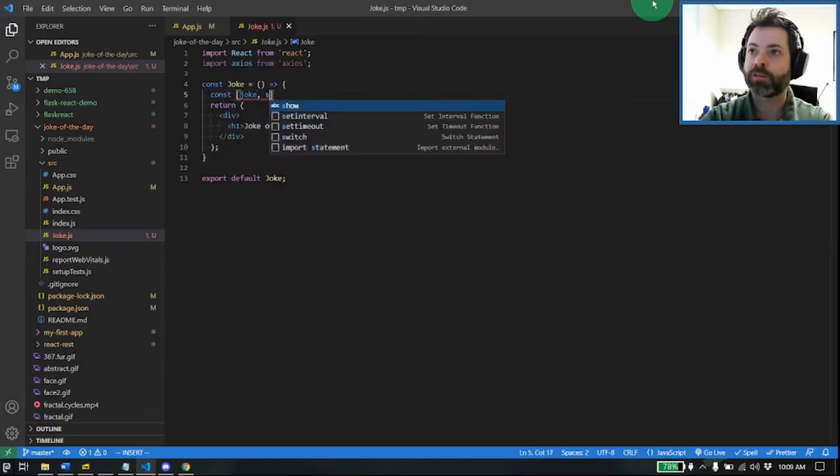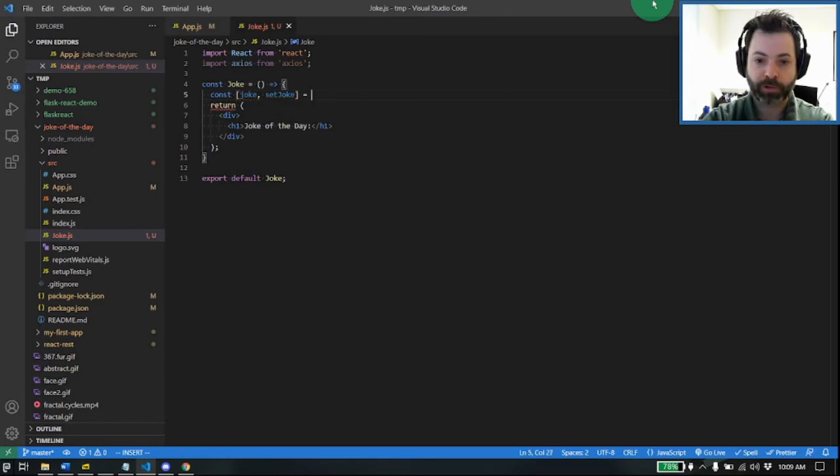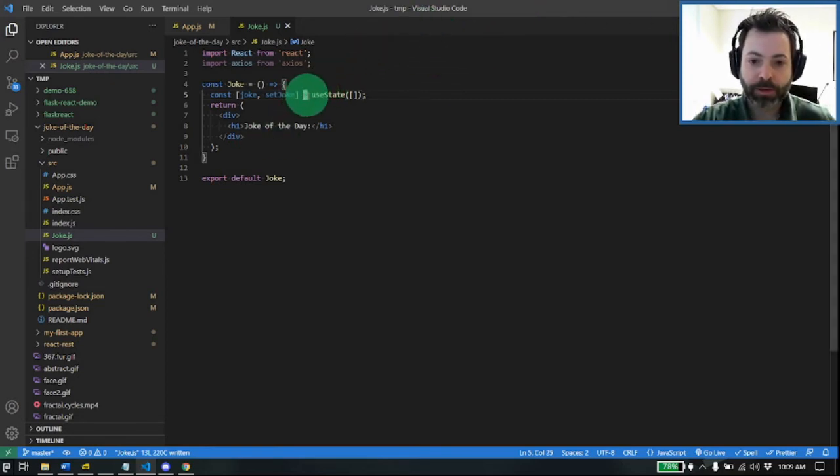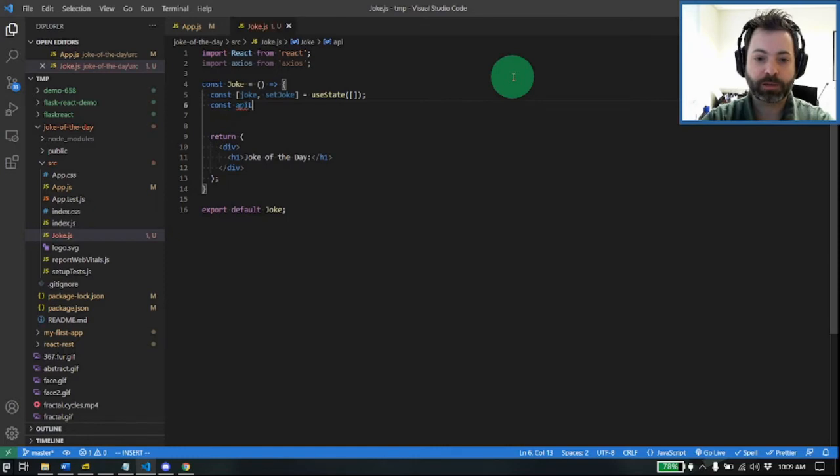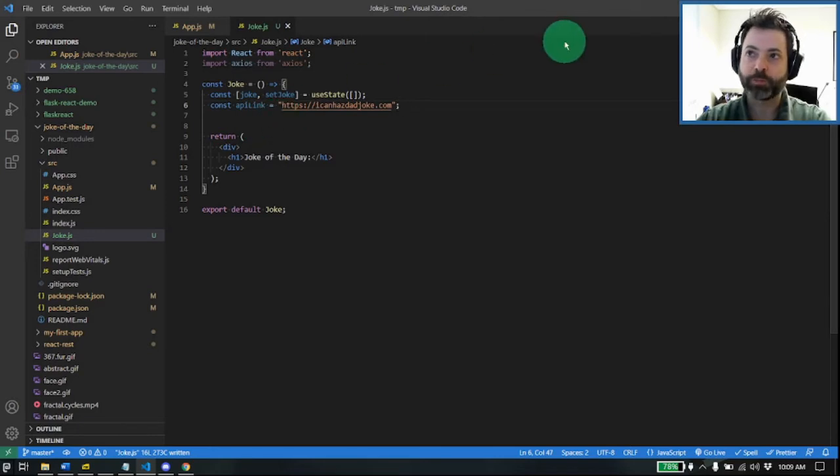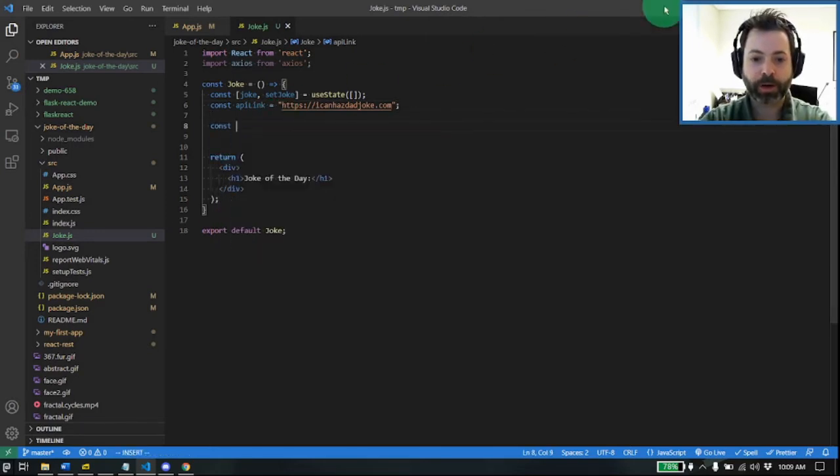Okay, so let's first go ahead and set up our state. So we're going to set up joke, set joke. These are going to become part of our state. And I notice in the demo that there's a missing equal sign here. So if you're following the demo and you're ignoring me, there needs to be an equal sign between the const for the state setup. All right, so now we're also going to set up our API link. So const API, let's use their variable name, equals https dadjoke.com. And these again are consts because they shouldn't be changing. Now we're also going to set up an arrow function, const fetchData equals async.